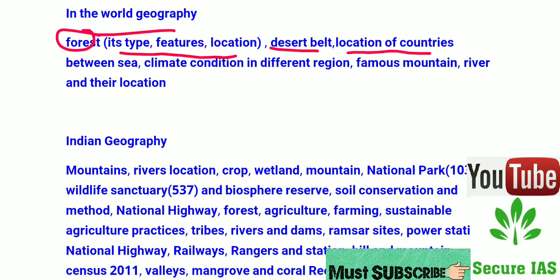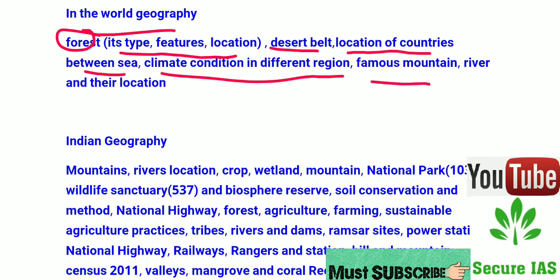Location of countries between the seas. I have already made some videos on this. You have to remember which country is located on which sea, like Red Sea, Black Sea, Caribbean Sea, Mediterranean Sea, etc. Climate conditions in different regions. You have to remember the climate conditions in the different regions, like arid climate, tundra climate, temperate climate, mild climate, Mediterranean climate, polar chill climate, etc.